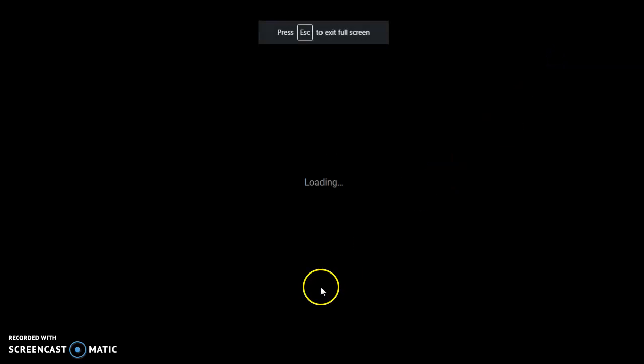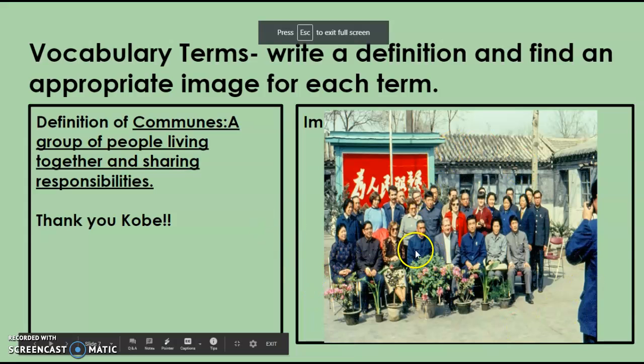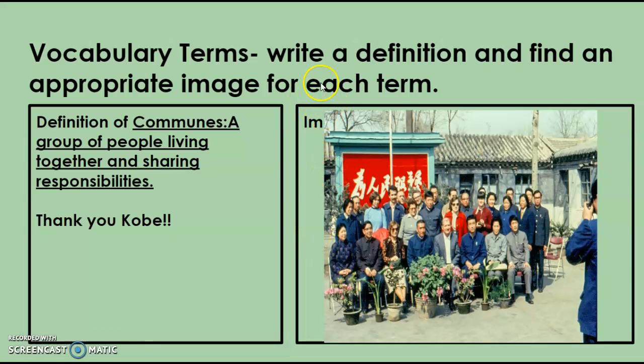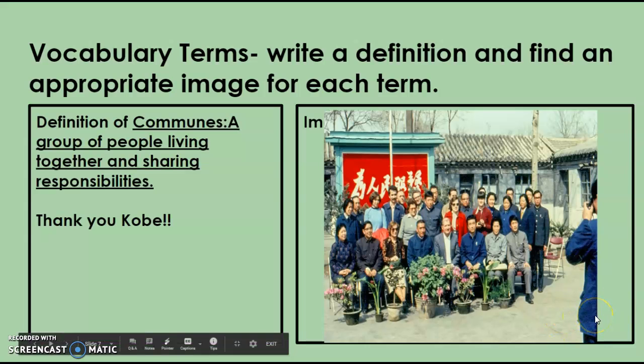So Kobe, thanks so much for this great picture of these people and this definition here. And because your picture was just a little big, I thought it was a great opportunity to show everyone how to make that picture fit a little bit better. A really great picture choice.